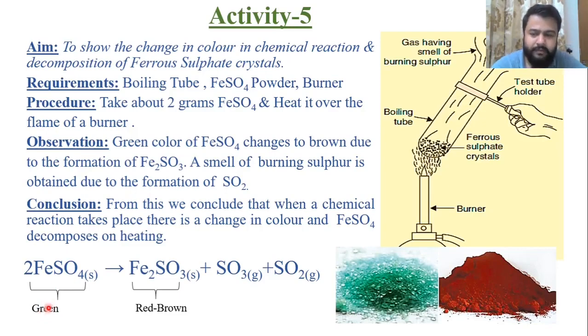The point which you need to remember, again the observation part, that is green color FeSO4 converts into brown color Fe2SO3, and second point is a smell of burning sulfur is obtained and formula for that particular smell is SO2. Green color formula is FeSO4. Red brown color compound formula is Fe2SO3, and gases what we got are SO3 and SO2.